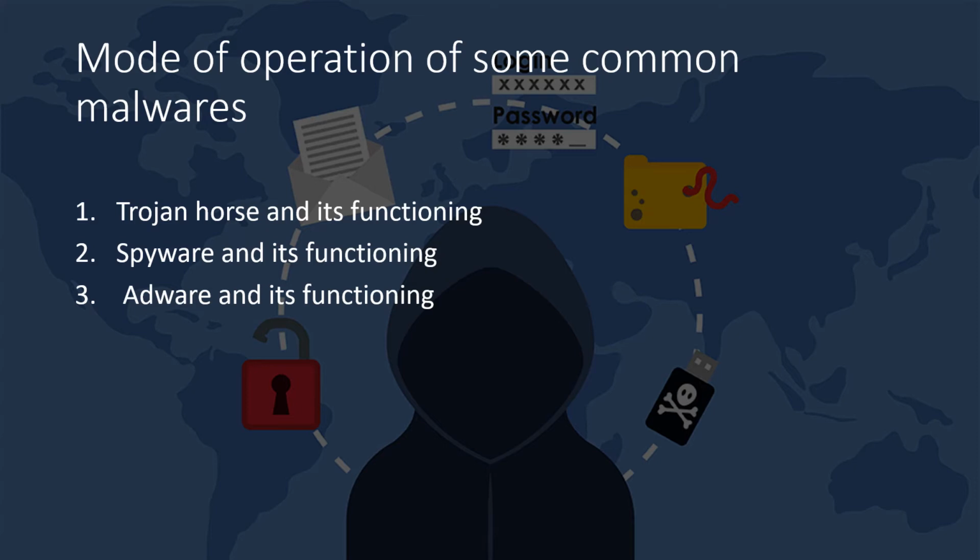So next is spyware and its functioning. Spyware is a malware which will secretly spy on or monitor the activities of the user without his knowledge. In organizations, this is generally installed by the administrator who wants to monitor his employees. For example, a keylogger, which is commonly available, is spyware. These are used by parents who want to monitor their child's online activities.